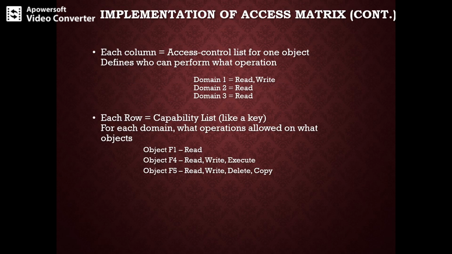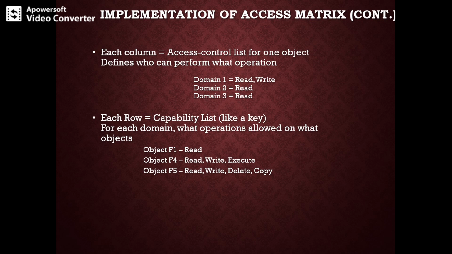So this is what I mentioned about the access list for objects. Each column is equal to the access control list for one object, and it defines who can perform what operation. For domain one we have seen read and write, domain two has read, and domain three has read. Each row has a capability list.